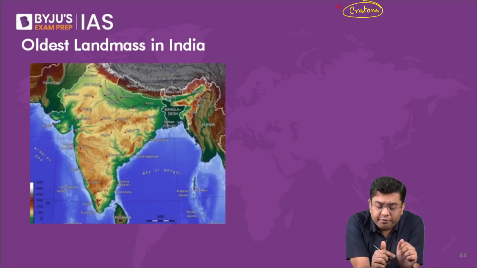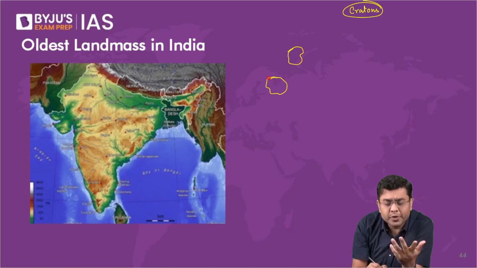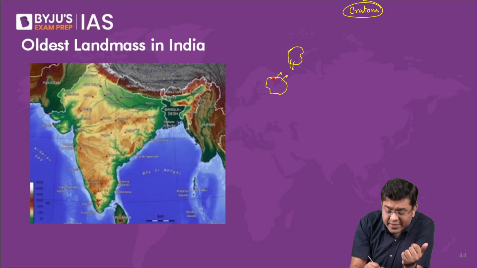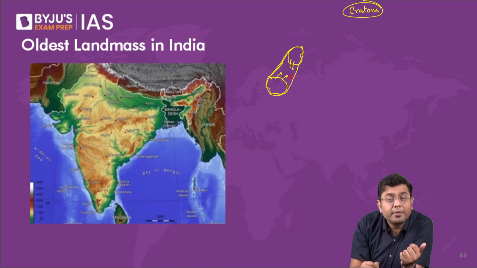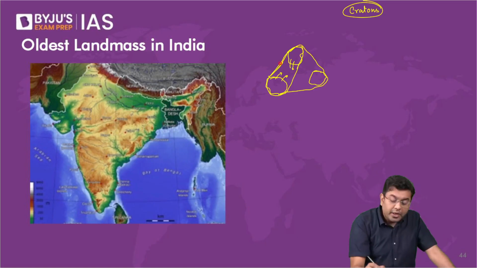These are your very small building blocks. So you have, let's imagine, two cratons created due to volcanic eruption, obviously. They would have carried out deposits in between. You would have water in between. They would have carried out the deposit. These deposits would have come above water, and you would have a continuous landmass like this. That would have joined with another craton here. Eventually, you would have a complete landmass like this. So it is these cratons which build up the larger continents and the subcontinents and the land masses that you observe.